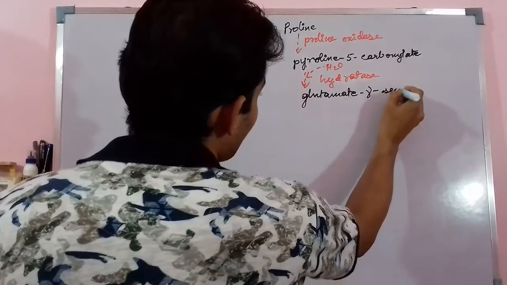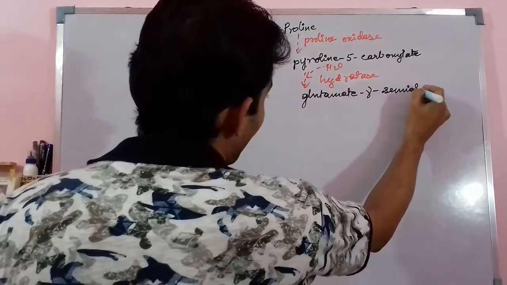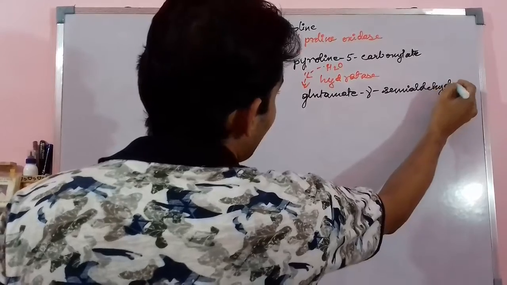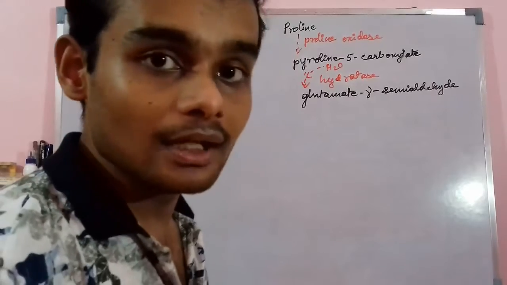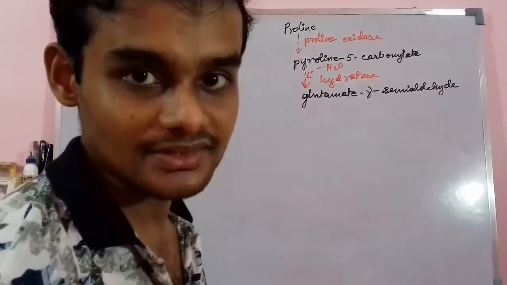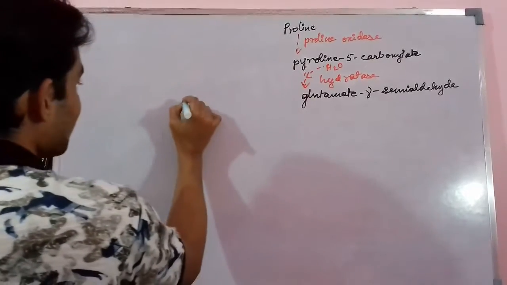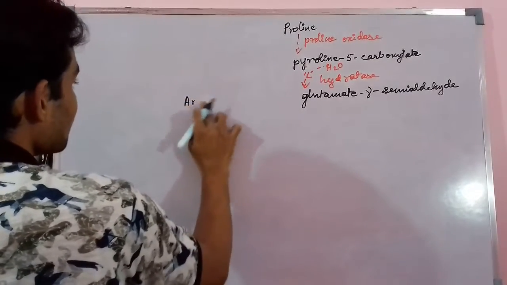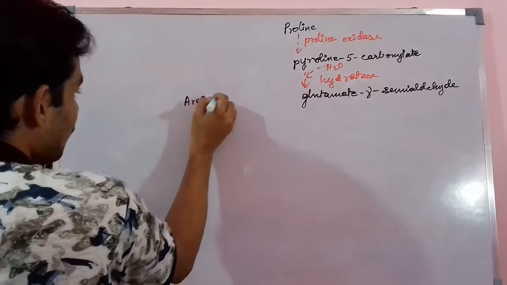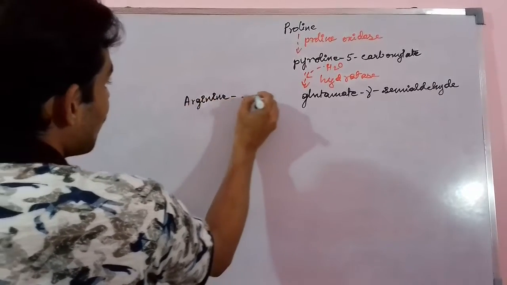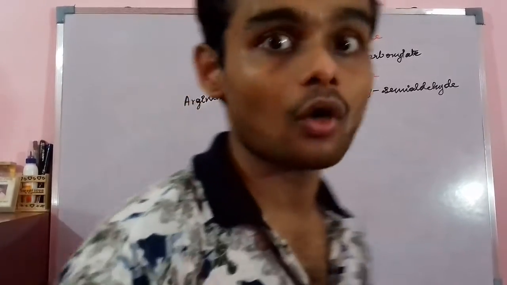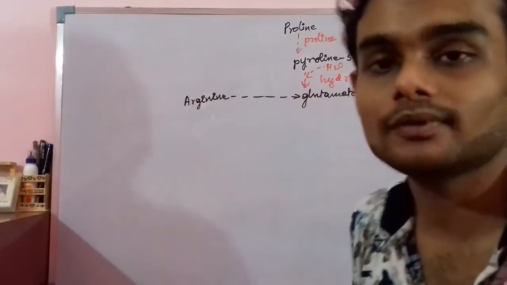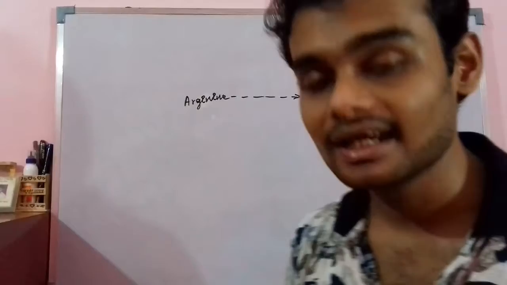gamma semialdehyde. Now this glutamate gamma semialdehyde is also produced by catabolism of another amino acid, which is arginine, right? So arginine forms glutamate gamma semialdehyde through successive steps of forming ornithine, and ornithine is finally catabolized to glutamate gamma semialdehyde, as I have discussed in one of the previous lectures on the arginine catabolism pathway.